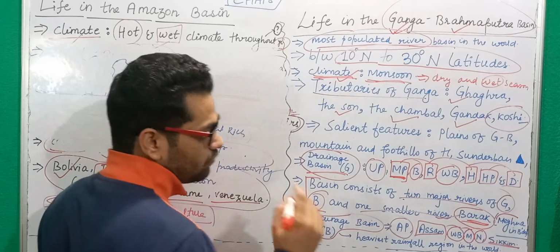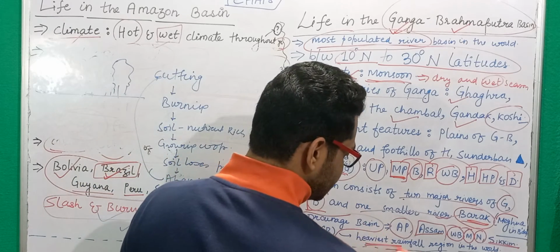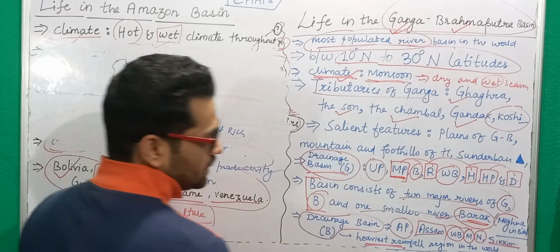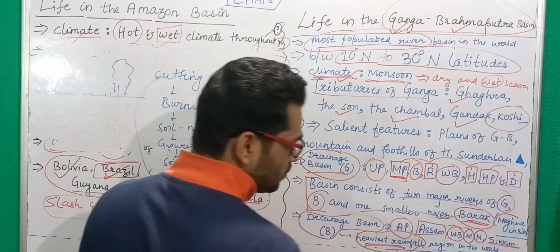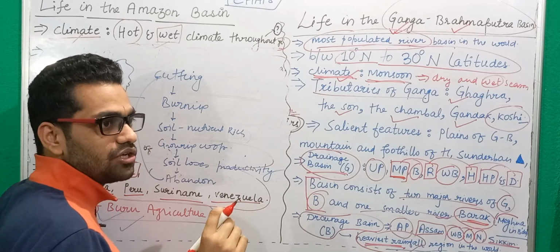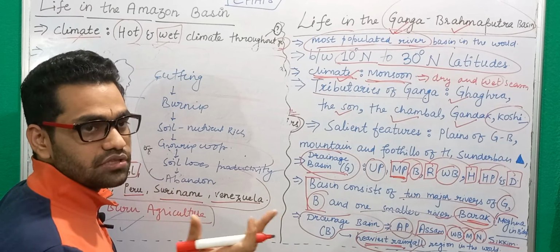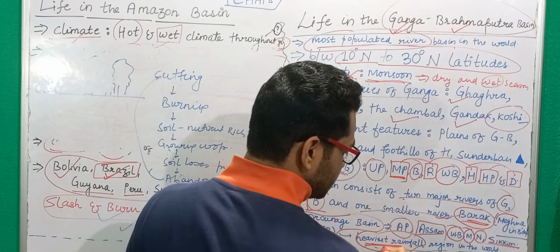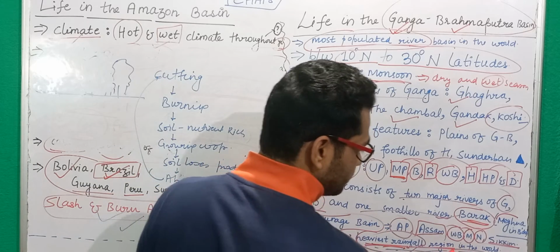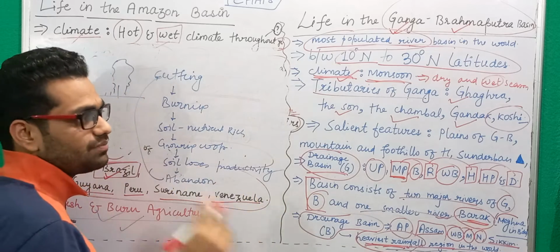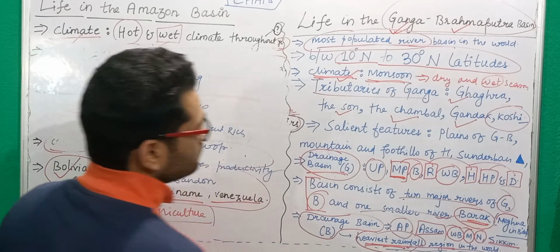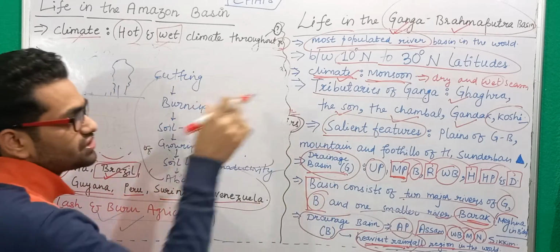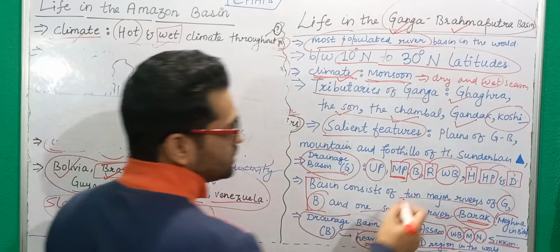Now one peculiar thing is that this Brahmaputra river drainage basin has a place called Cherrapunji in Meghalaya, which is the wettest place on the earth. That is why this drainage basin consists of the heaviest rainfall region in the world, and that is called the Cherrapunji.